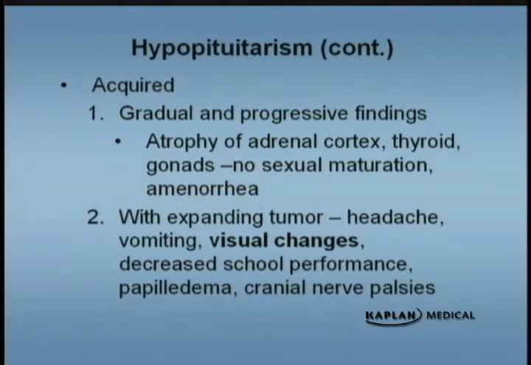If it's an expanding tumor like a craniopharyngioma, which is the most common cause, look for signs of increased intracranial pressure, such as headache and vomiting. The craniopharyngioma, because of its peculiar location, can cause visual changes when it compresses on the nerves. Also, patients can have problems at school. We have talked about papilledema as a reflection of increased intracranial pressure, so sometimes that can be seen on physical exam, and they may also have cranial nerve palsies.